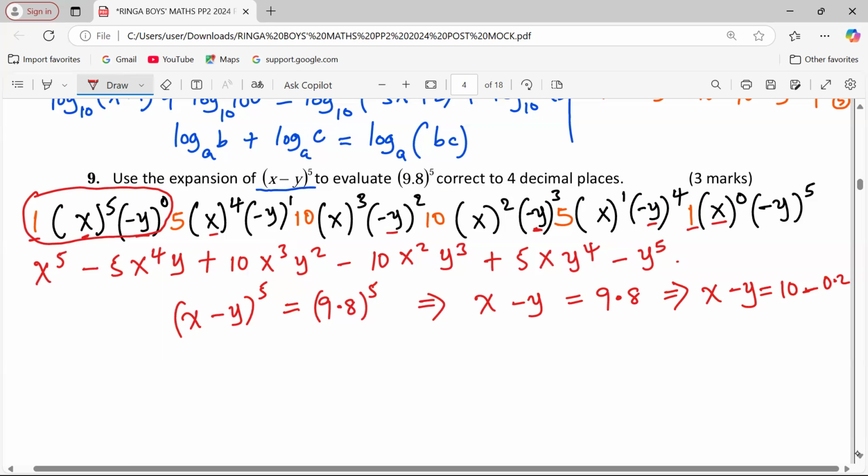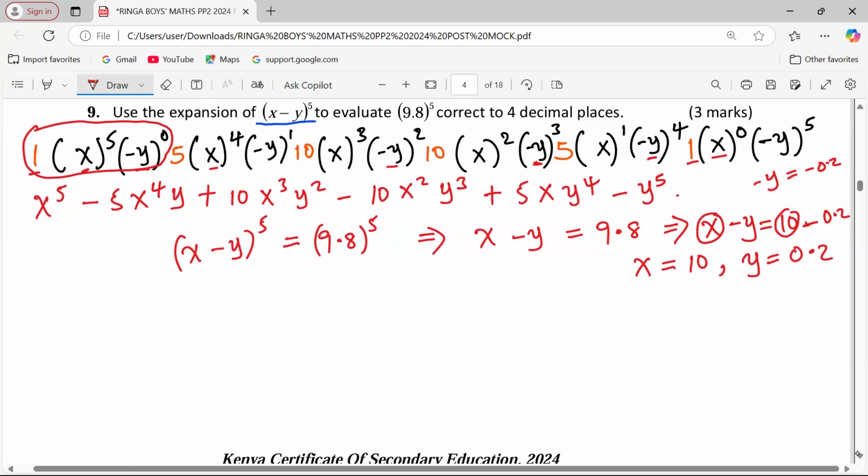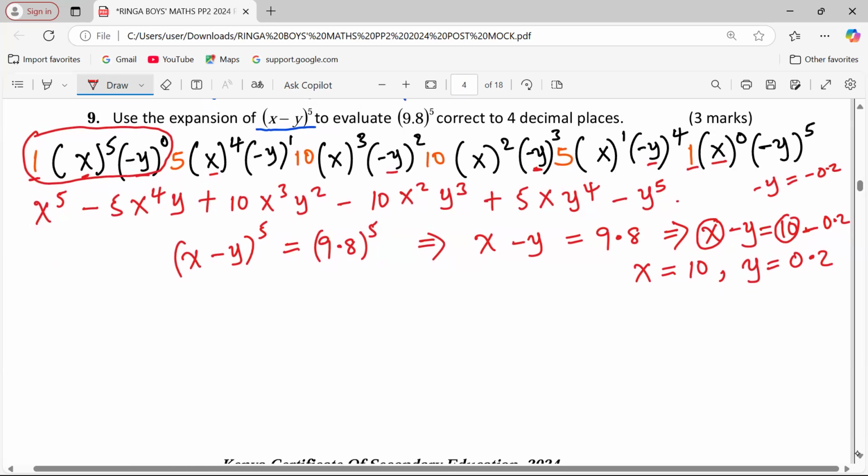Now with this, we can make a few resolutions: x corresponds with 10 and negative y corresponds with negative 0.2. So y positive becomes 0.2, because it is negative y for negative 0.2. Then y is 0.2. Now, because we know the values of x and y, we take back the expansion and replace them, or rather substitute them.